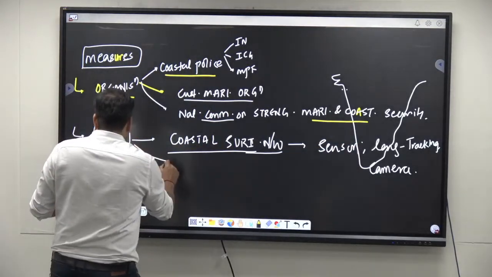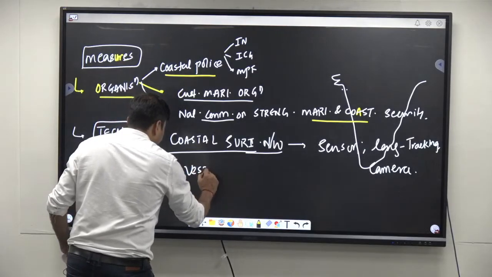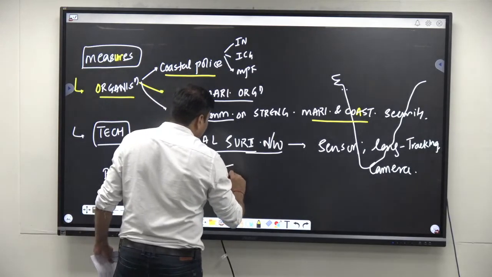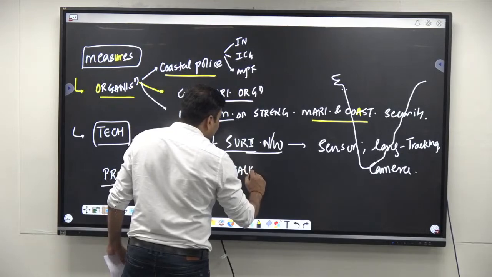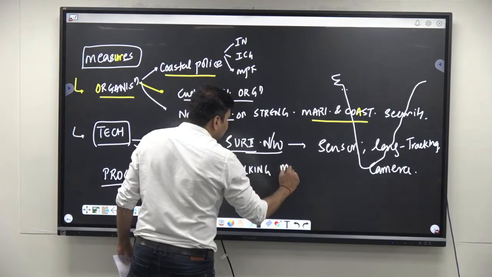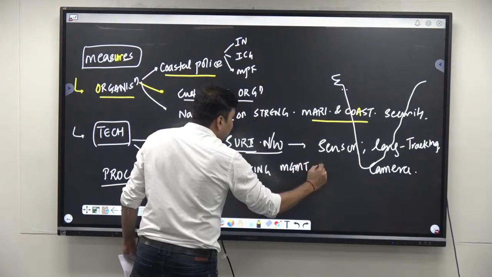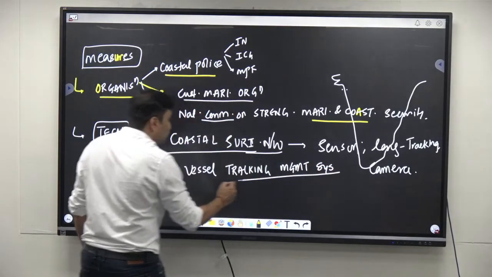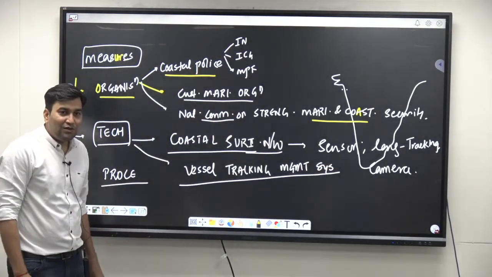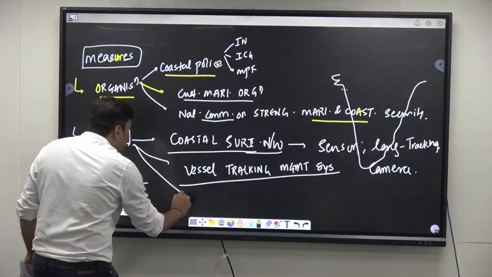Also in technical you can consider vessel tracking management system. Because in 26/11 वहां से ही आए ना ये लोग, वेसल से ही उनको ट्रैक भी करना पड़ेगा.